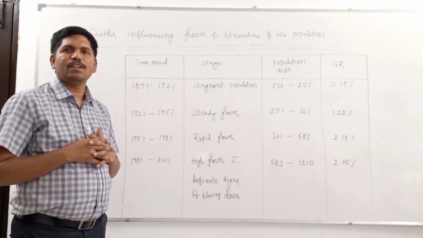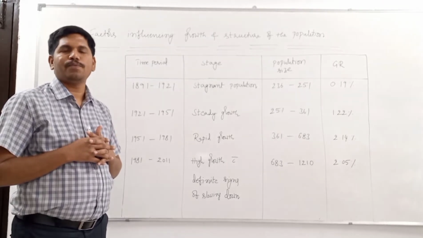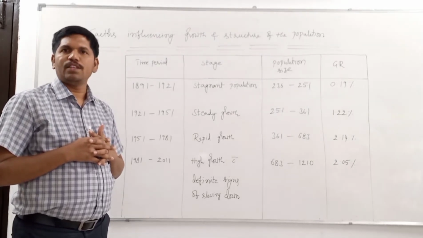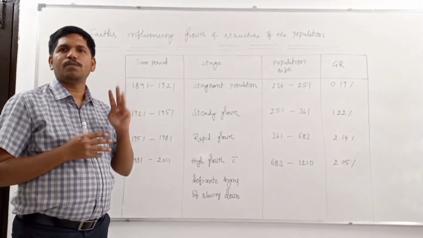Now, let us start chapter 2 in paper 2, that is demographic profile of India. In this chapter, we have only 3 topics in our syllabus.